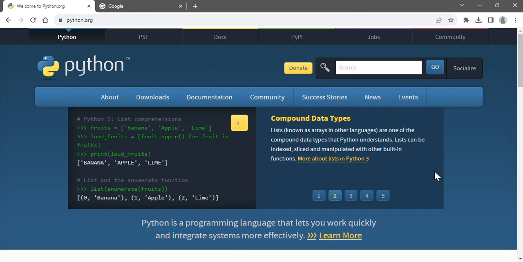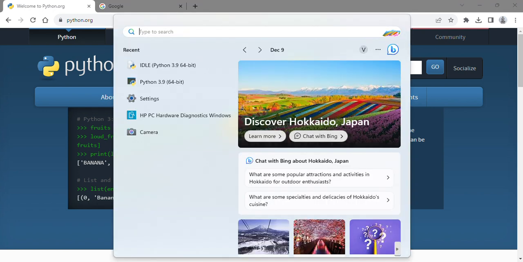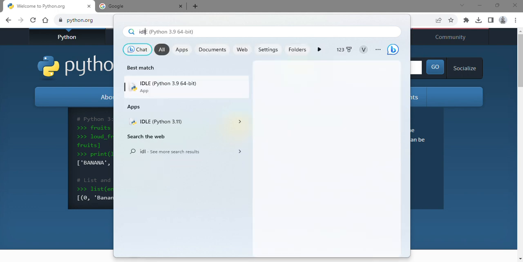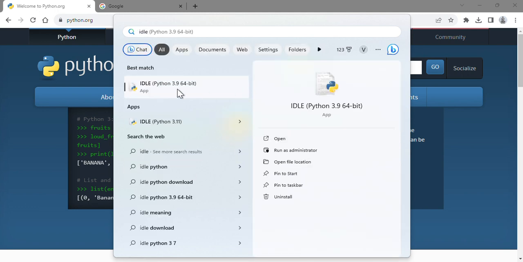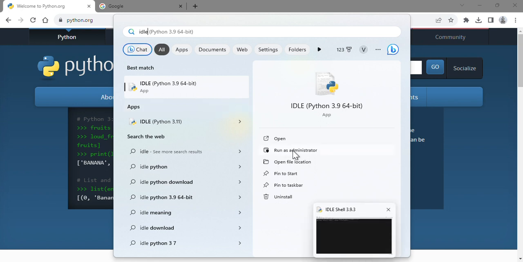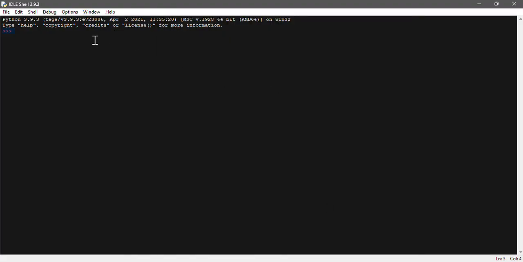IDLE is nothing but an integrated development environment. By default, when you install Python, you will get that in your system. To get that, you just need to type in your search, right? You just type IDLE, right? You will get it. So this comes by default with the installation of Python. So once you install, you need to run this one, right? If you run as an administrator, the screen will come like this, okay? And on this screen you can write whatever you prefer.